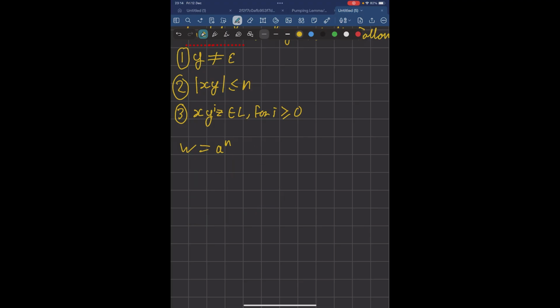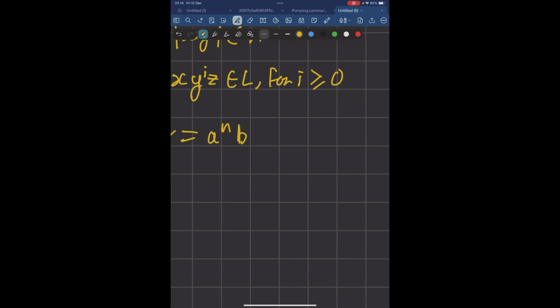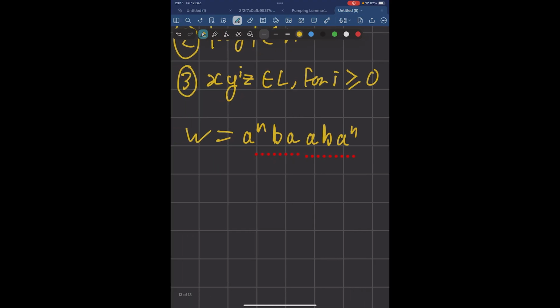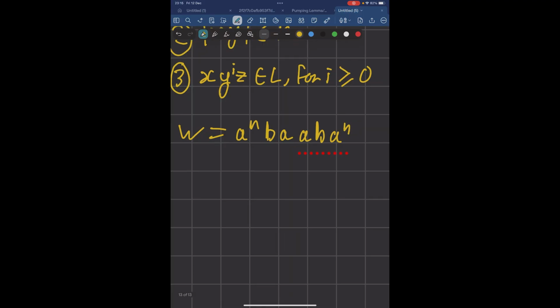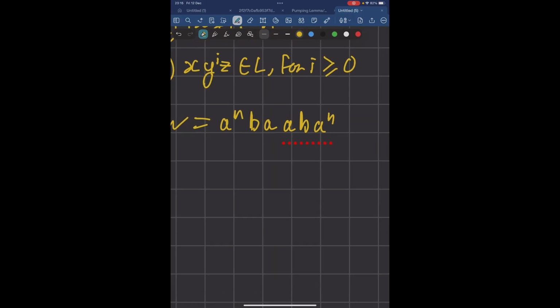Instead, we want to think of a string where adding or removing characters from the start would be problematic. For instance, let's think about this one. Something like this. So if you split it in half, it's a sort of reverse. And let's just think about what happens if we add characters to the start. So if we were to pump A up, then we'd be adding more A's to the start. And so it could not possibly be in the language, right? Because the second half wouldn't be like the first half.